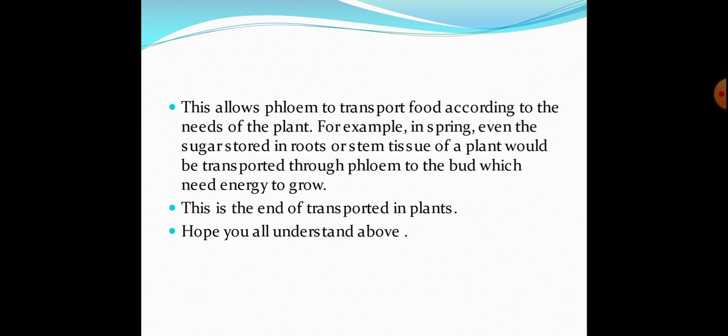Okay, students, in this way the transportation of food may be downward and may be upward. Where it is needed, it goes there by the process of osmosis. Okay, students, I have given you the example. In spring, the sugar or food stored in root or stem tissue would be transported through phloem to the buds which need energy to grow, from down to top. Okay, students, and the food prepared in the leaf, we all know, is transported from top to bottom.